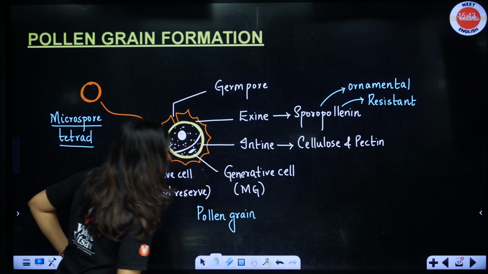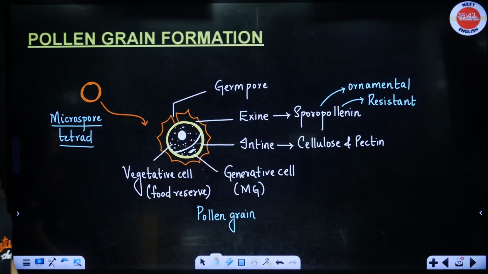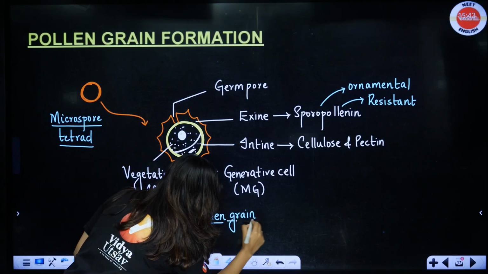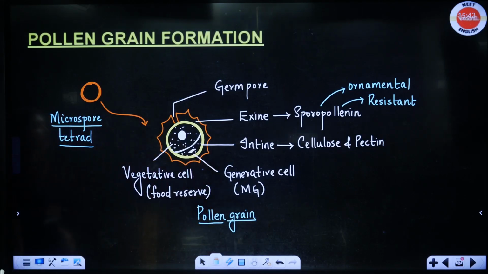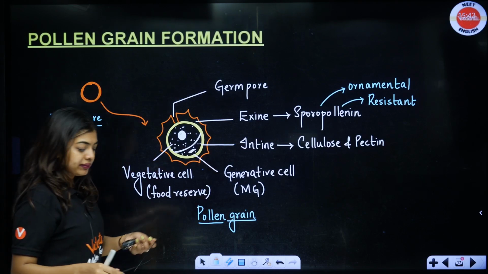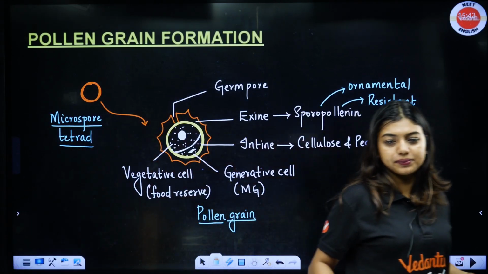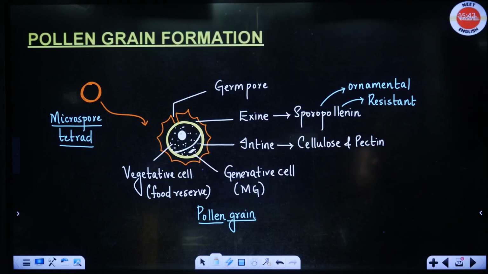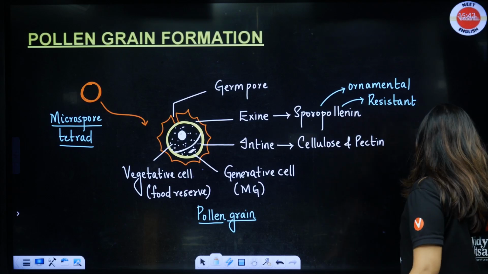Okay, pollen grains. Clear? Done? Pollen grain. So this is what has happened. I hope it's clear. Okay, so this is done.